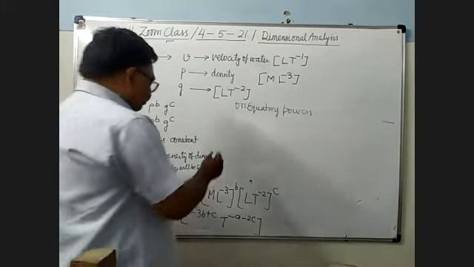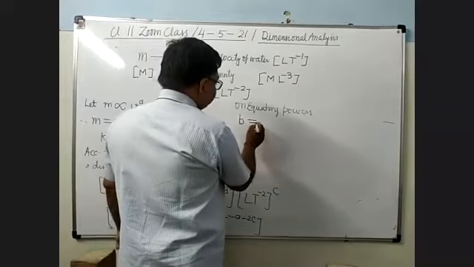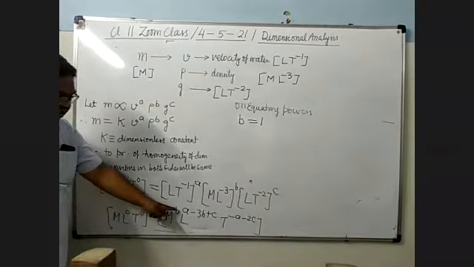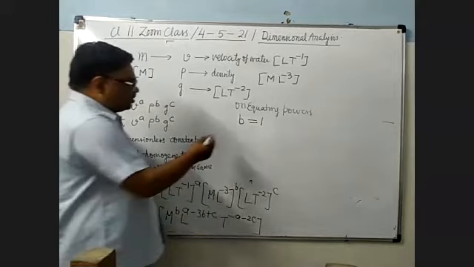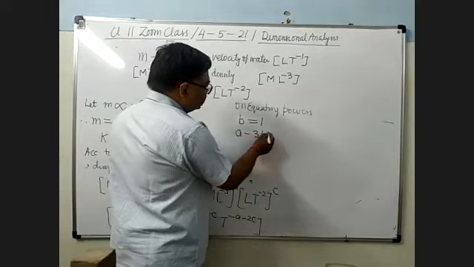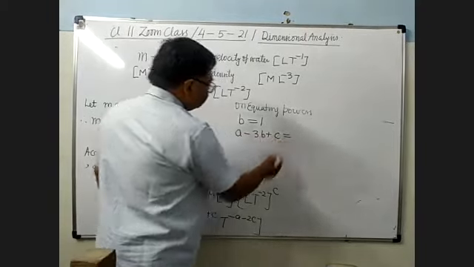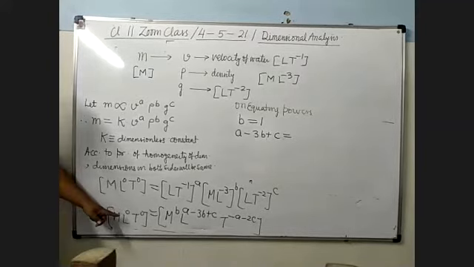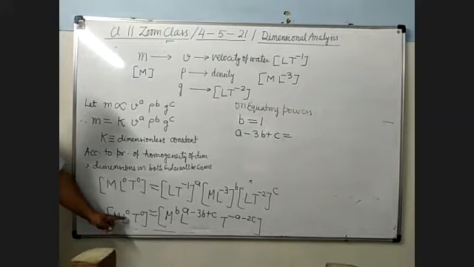So what will be B? 1. Then A minus 3B plus C, it will be equal to how much? It will be equal to 0. Here there is power 0, L की power 0. Here L की power A minus 3B plus C.